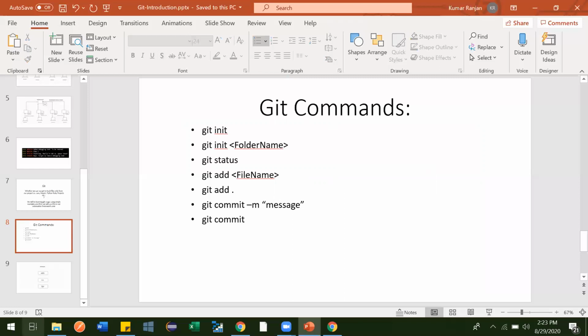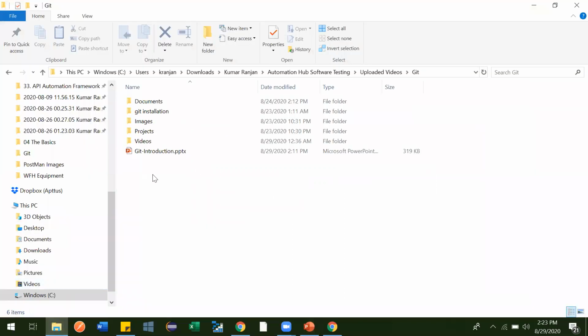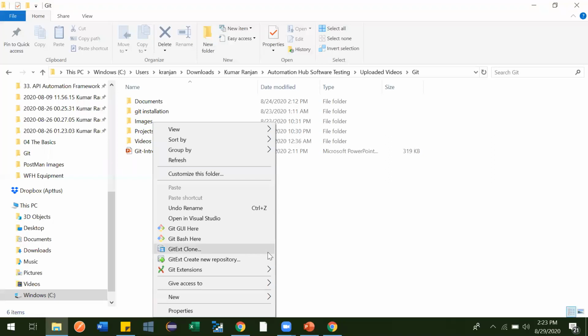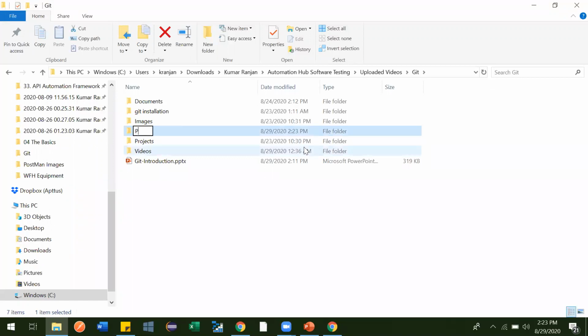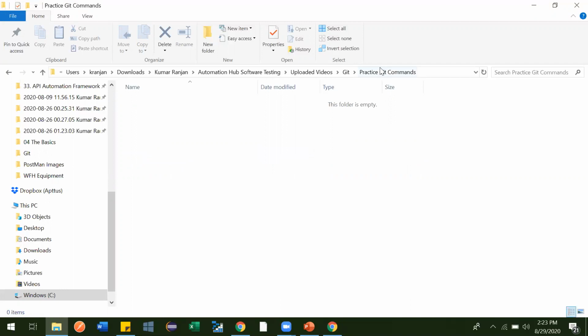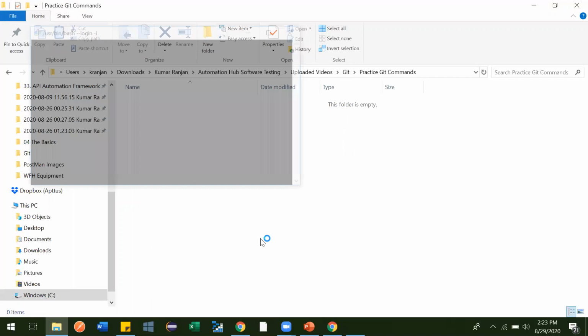Okay, so to go with the example, let me create one folder here. We'll write "practice git commands". See, we created one folder. Let me double click this. We came inside this practice git commands folder. Just right click here and open bash.